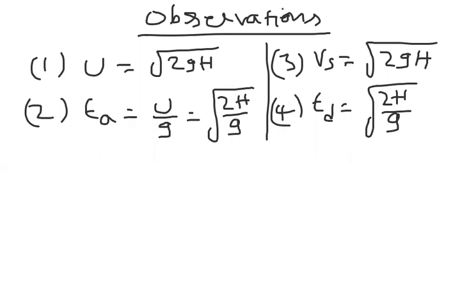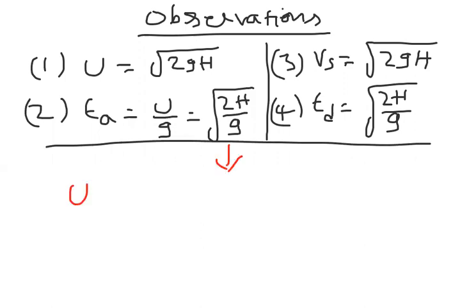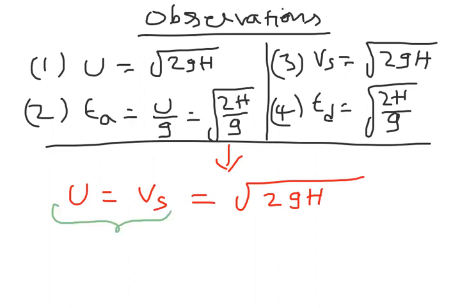So now what are the conclusions here? From the observations we made, the conclusions are: velocity of projection is equal to velocity of striking is equal to root over 2gh. That means the velocity of projection and the velocity of striking are equal. Observe carefully here, the u value is root 2gh, the v value is also root 2gh. Both are equal, meaning both velocities are equal.